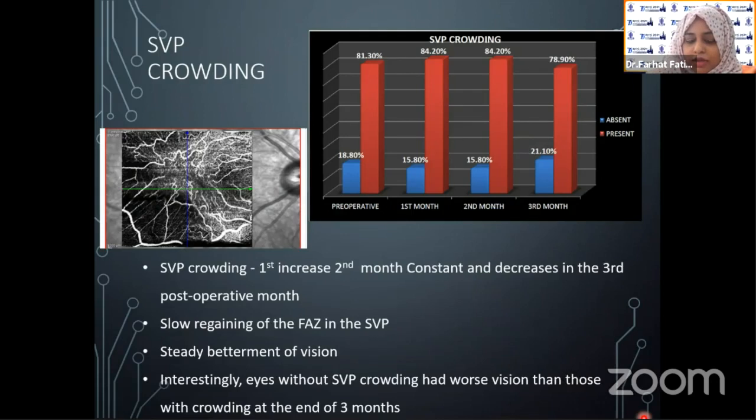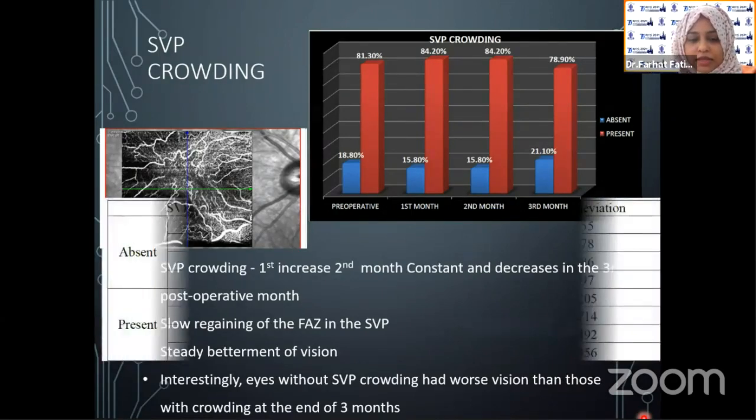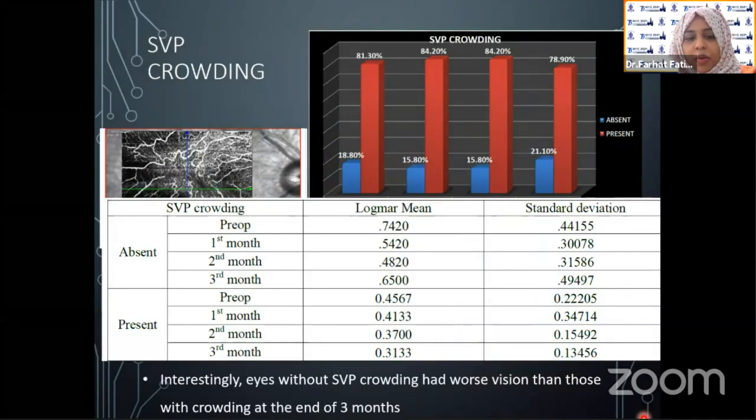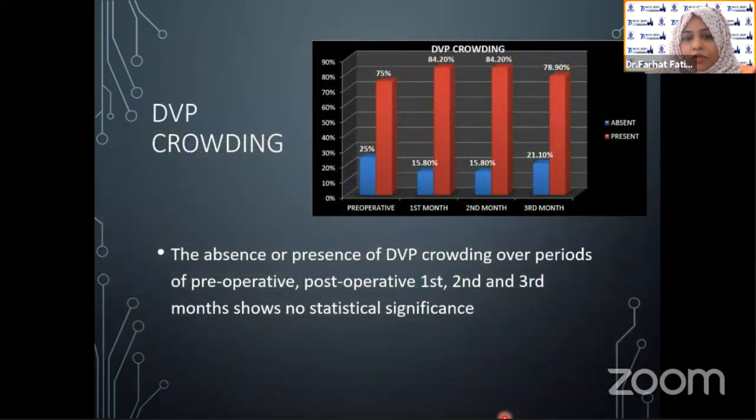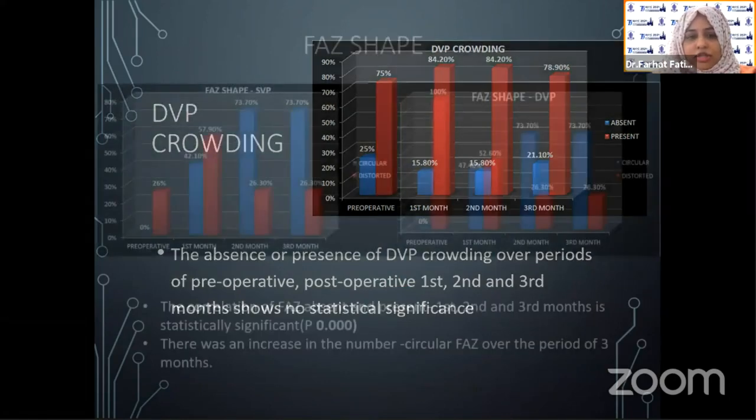So we came to think there was a slow regaining of the FAZ in the superficial vascular plexus, and there was steady betterment of the vision. When we compared this with the logMAR visual acuity, we saw that there was improvement in both, but eyes without SVP crowding had little worse vision than those with crowding at the end of 3 months. So DVP crowding was seen, and here the absence or presence of DVP crowding over periods of preoperative, postoperative, first and second 3 months showed no statistical significance in visual change.